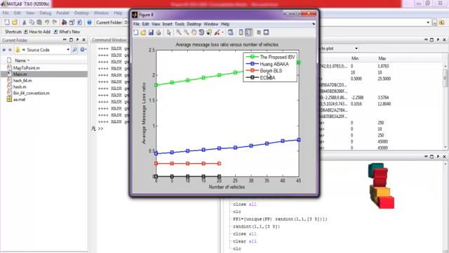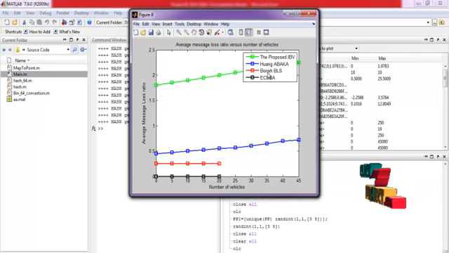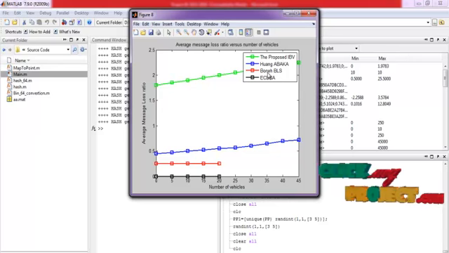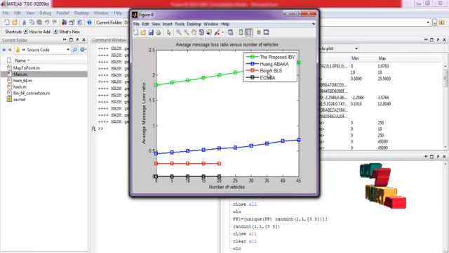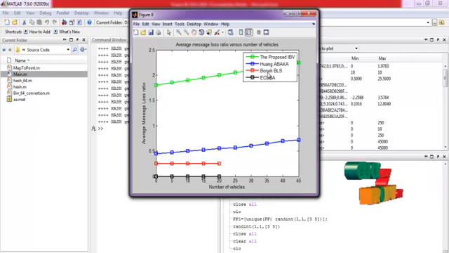So finally we have achieved good performance compared with our existing system in terms of delay, verification delay, signing delay, and average message loss ratio.